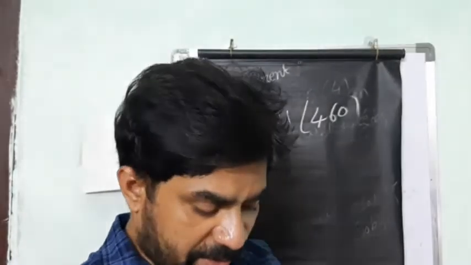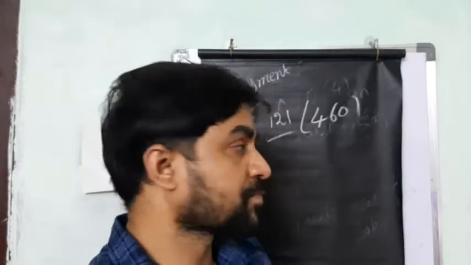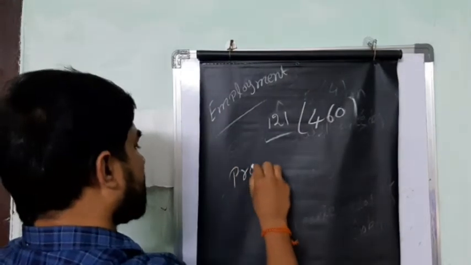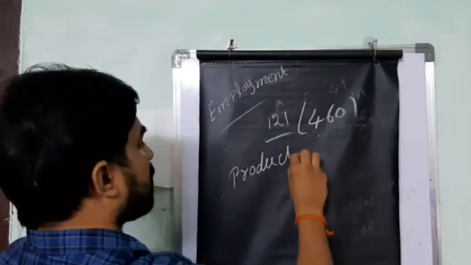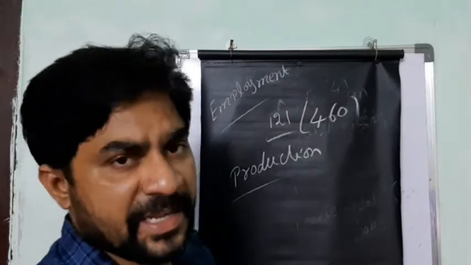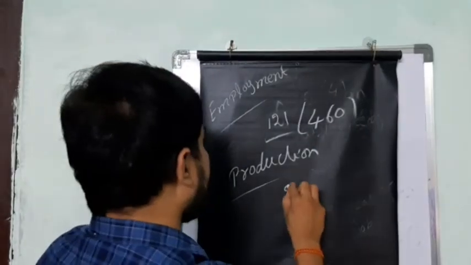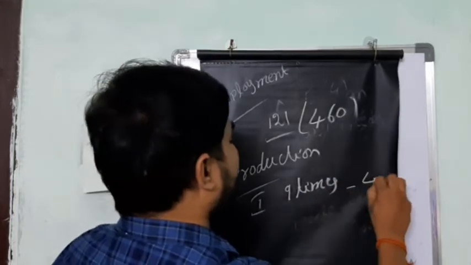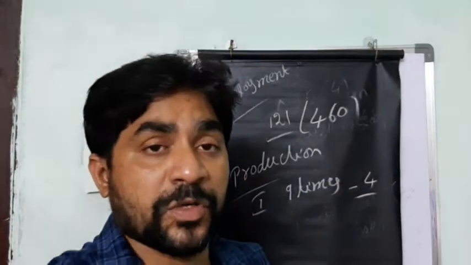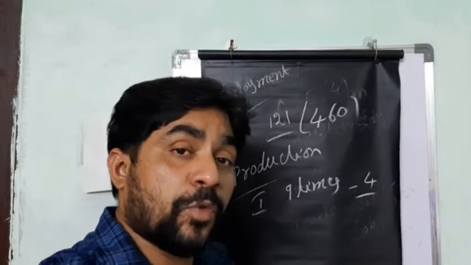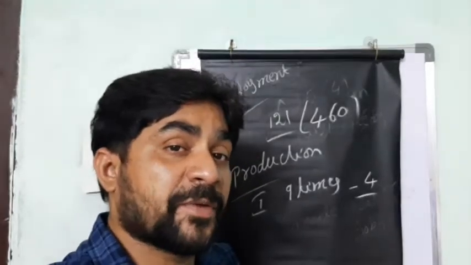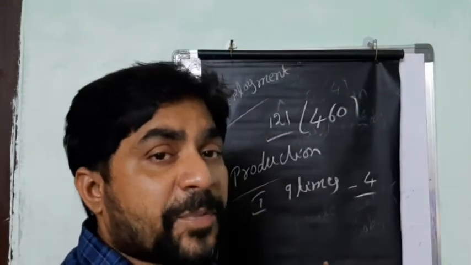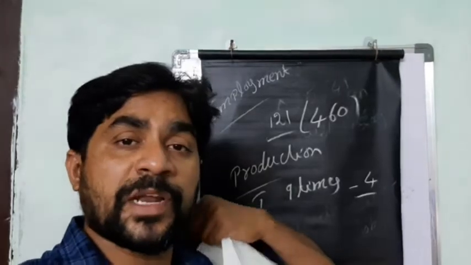See the other factor, what are the variations? Production was increasing day by day in industries. 9 times production increased in the industrial sector, but employment increased only 4 times.